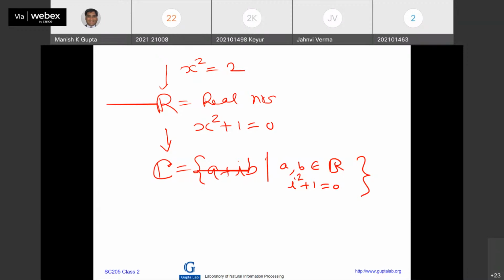Now you see that we have 3 things: Q, R, C. Number of elements, how many elements are there in each? Infinite. What about a finite field? Can I construct a field with only a finite number of elements? That is a beautiful question. That has led to the development of these computers that you see here.